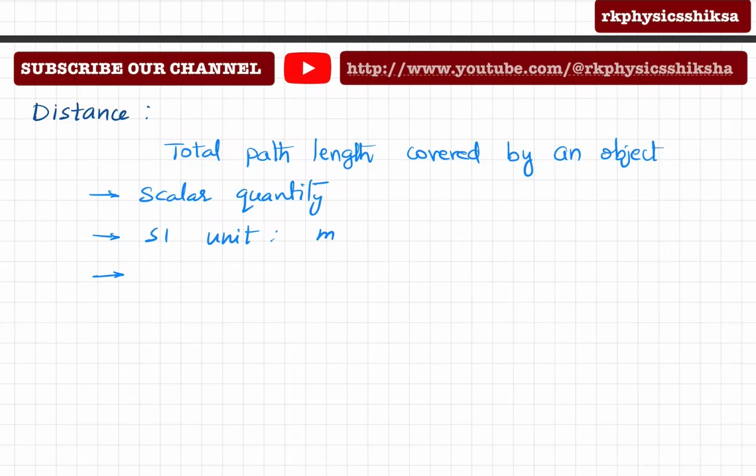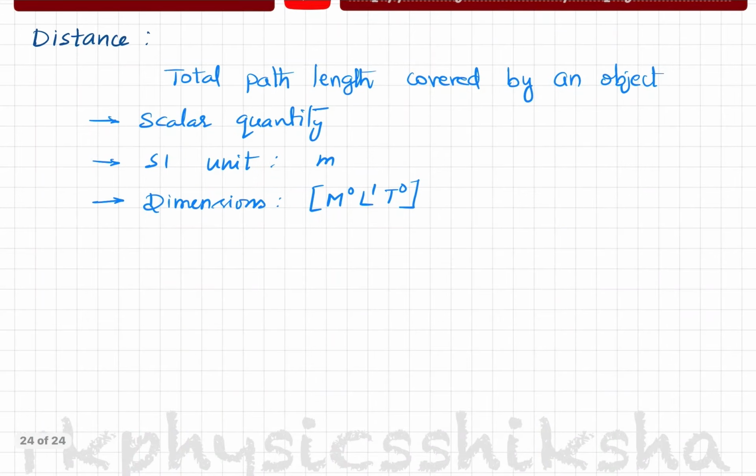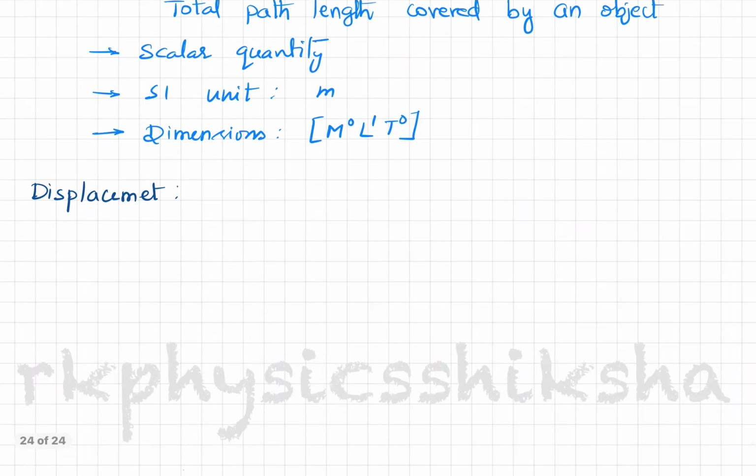And the dimensional formula, or dimensions, will be M0 L1 T0. These are the dimensions. That is a scalar quantity. Now talking about displacement. This is the shortest distance from the initial position to the final position, or even specifically, it is the shortest straight line distance from the initial position to the final position, along with direction.